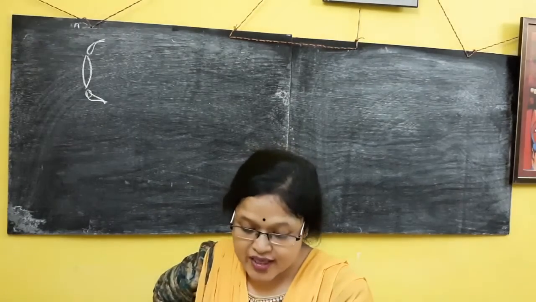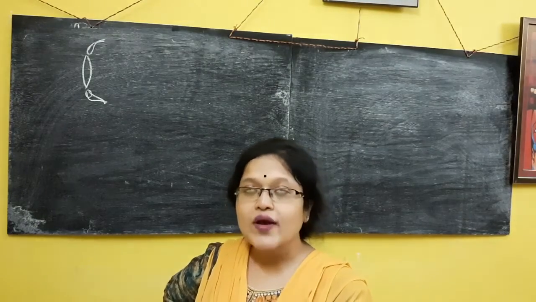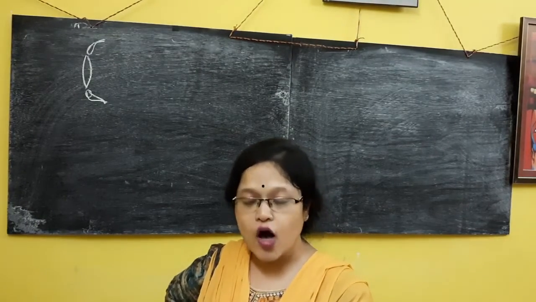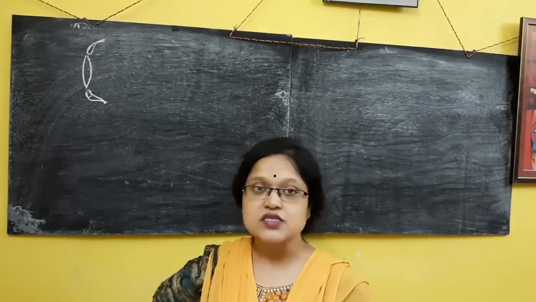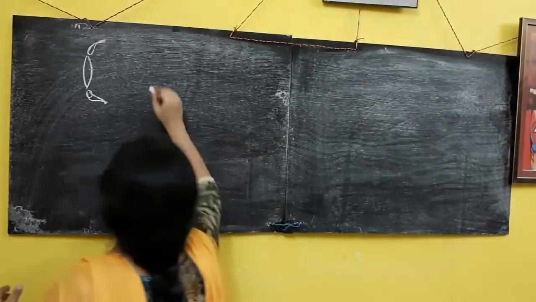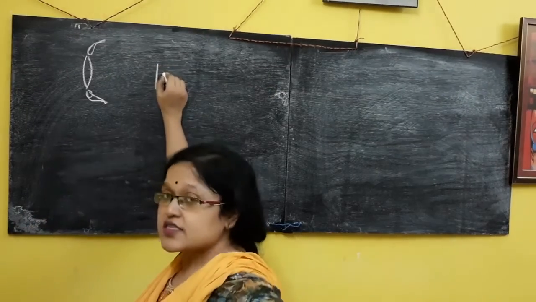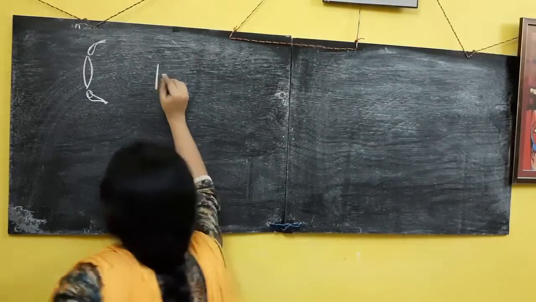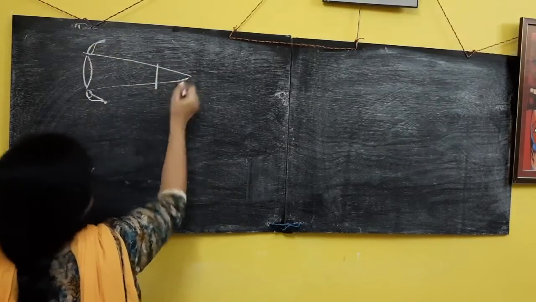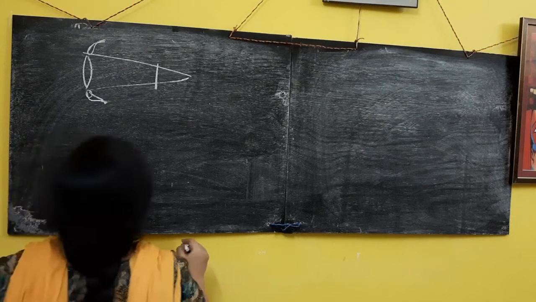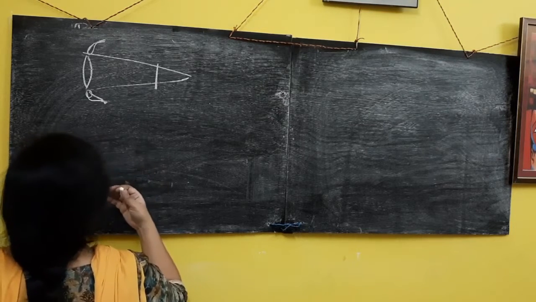So in case of hypermetropia, when a light ray comes from an object, suppose here I have the retina. The retina has the sensory nerve which sends the image. Beyond the retina the image forms, so you can't see the nearer object.